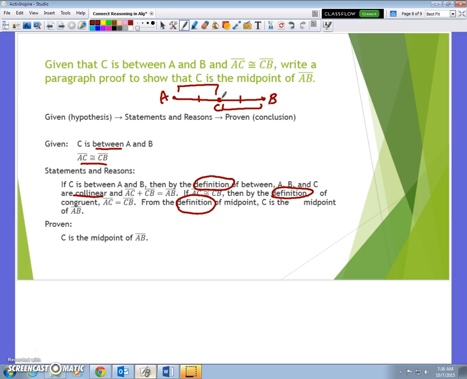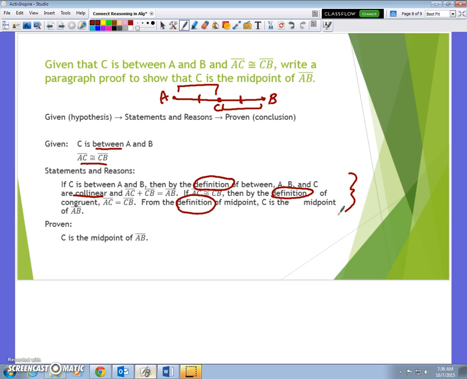And then finally, from the definition of a midpoint, C must be the midpoint of A and B if both sides are equal. Okay, and a midpoint basically says that it is halfway in between A and B, which we know to be true because AC is equal to CB and they are all collinear. Therefore, C must be the midpoint of AB. All right, we call this an informal proof right here. It's just a paragraph, an explanation.